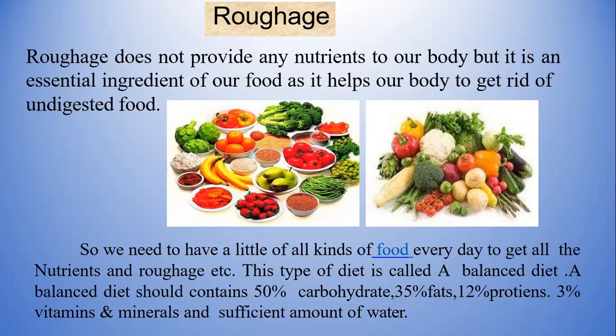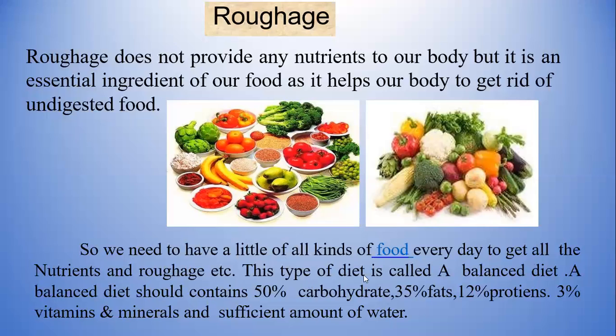It is responsible for part of digestion. So it gets rid of our undigested food materials. So it is a part of the digestion in our body. We need to have different kinds of food materials in our day to day life, different kinds of nutrients, such as roughages.